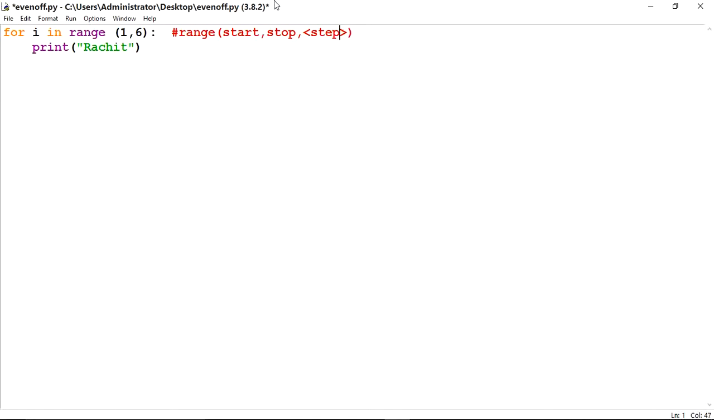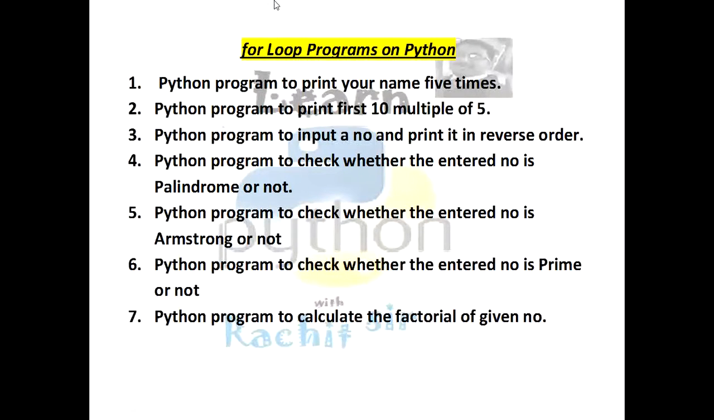So I have written only these two: starting from 1 and stop at 6. It will exclude the last value, it will not include it, that's why I have written 6. So it will go till 5. Next 6 programs you will do yourself.